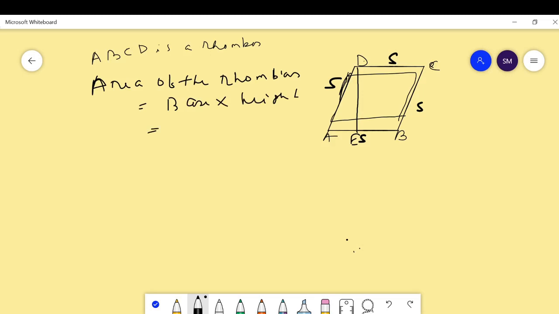Here base is equal to AB and the height is equal to DE.